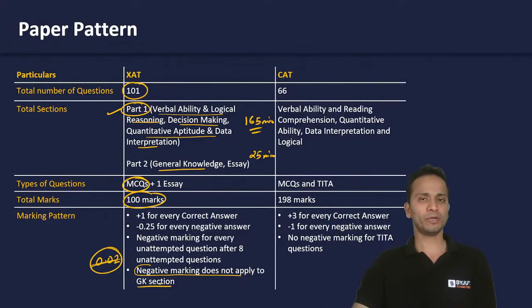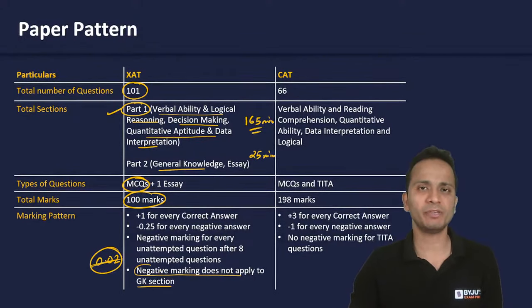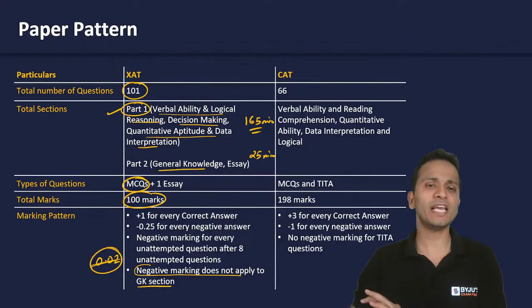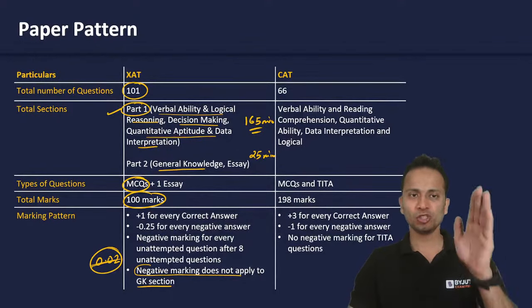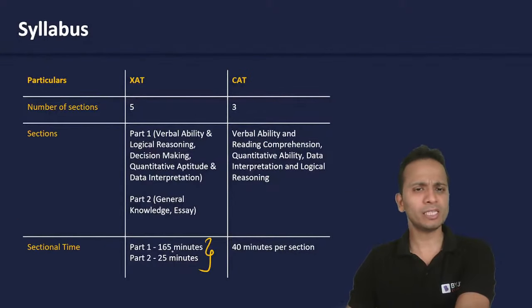Now, if you see the total number of questions in part number 1, you will understand that there is no harm in leaving some questions unattempted. There are only 75 questions in total in part number 1. So this is the entire pattern of the XAT examination. Some more things which I have already told you: part number 1, 165 minutes; part number 2, a total of 25 questions.